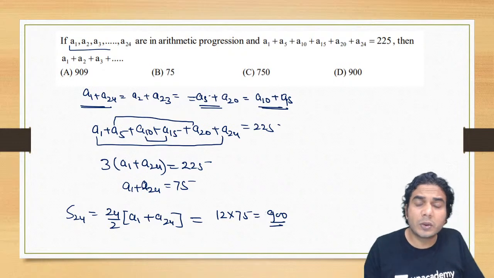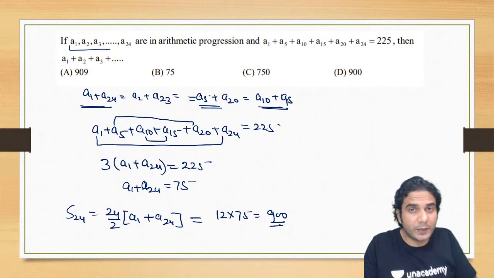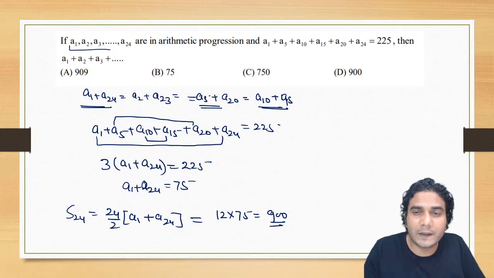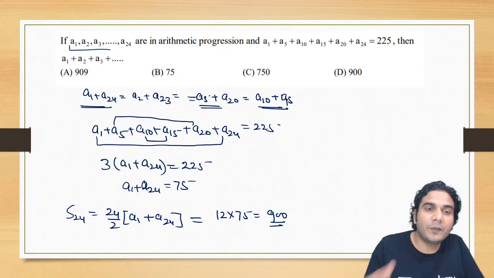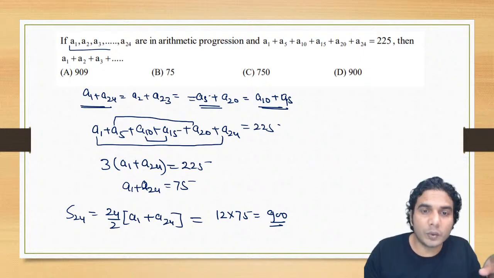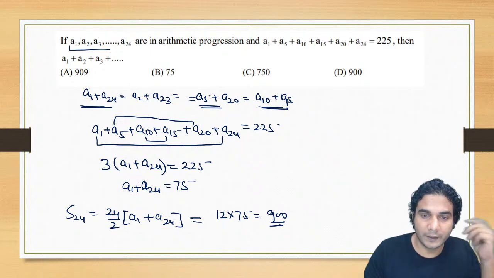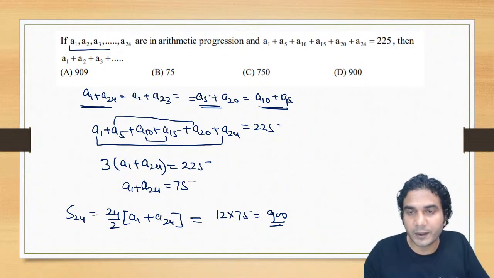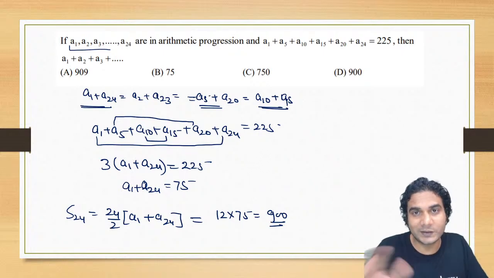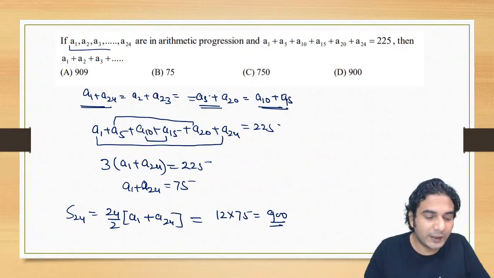So this is one way. You can also do it by assuming the first term and common difference. So just assume the first term and common difference, put in all the values A1, A5, A10, and so on, and you'll get a relation between A and D. Use that relation to find the sum of first 24 terms. So that is another way. This is a smart way of doing it, if you can figure out that it is first plus last, second plus second last, so directly use it.